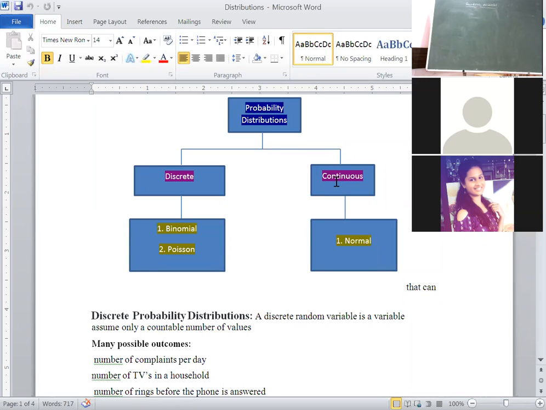Before going to discrete distributions, we should know what a random variable is. A random variable is nothing but a real number. It is always denoted by capital letters X, Y, Z. In general, we represent it with X. Listen carefully because these are the basics.